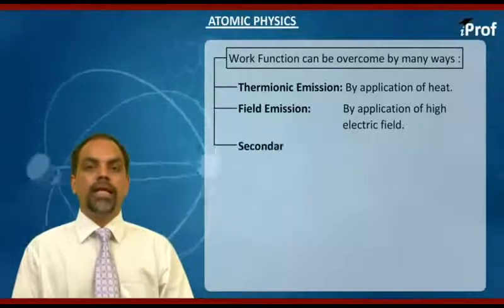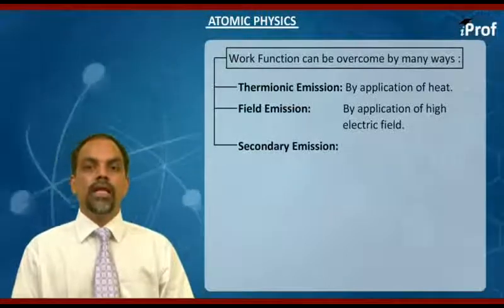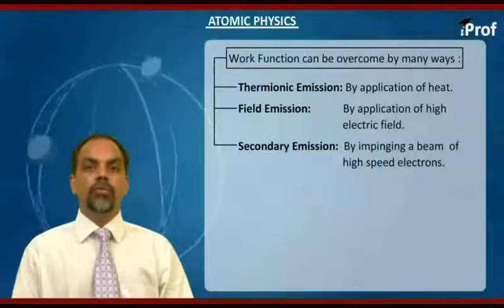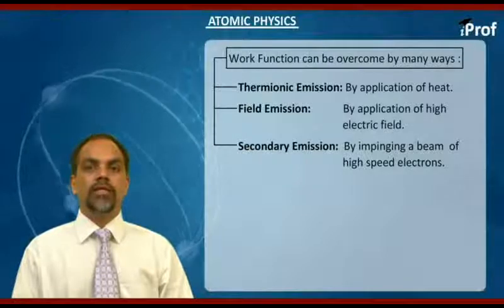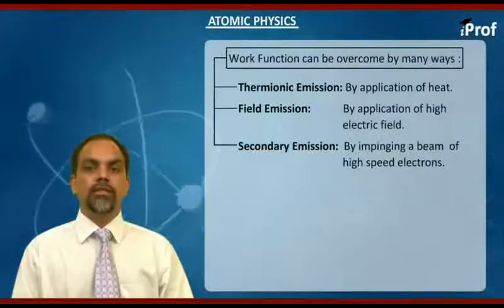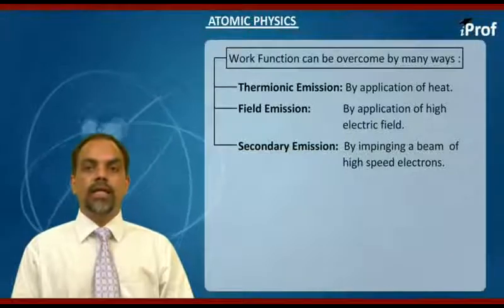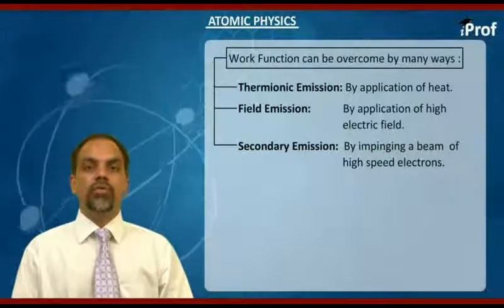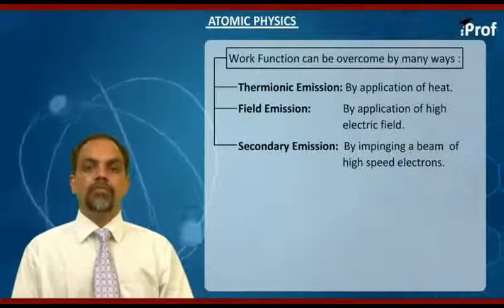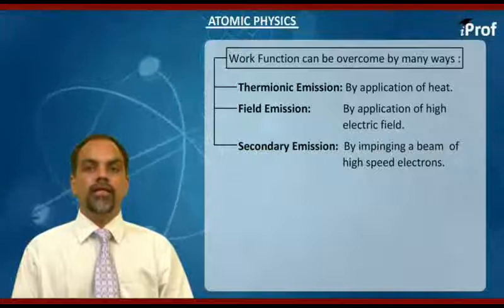Then we have another category, and it is called secondary emission. Now in secondary emission, a high energetic electron beam is made to impinge on a metallic surface, and these electrons, through the process of collision, impart kinetic energy to the free electrons such that the acquired kinetic energy is sufficient to overcome work function. So in a nutshell, apart from photoelectric effect, where we are ejecting electrons by application of light, these